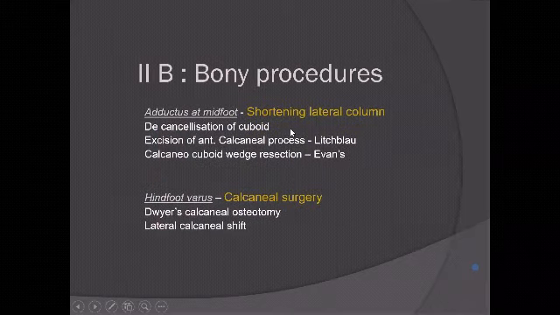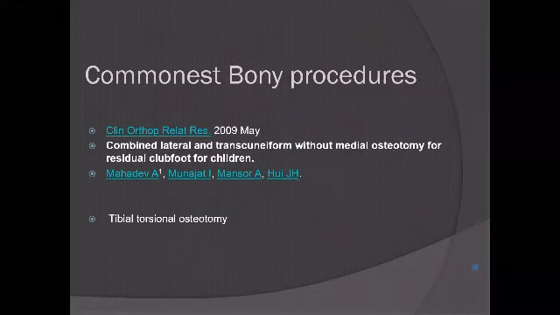Bony procedures are, as I said, shortening of the lateral column. So various types have been described. Decancellization of the cuboid, just take away the bone from the cuboid and crush it. Or anterior calcaneal process excision or calcaneocuboid wedge resection, which was Evans' procedure. For the hindfoot varus in older child, you can do calcaneal slide or calcaneal shift. Two kinds of osteotomies can be done. Triple arthrodesis is only reserved in the scarred, painful adolescent foot. Or the commonest procedure is a lateral transcuneiform osteotomy and a tibial torsional osteotomy for in-toeing.